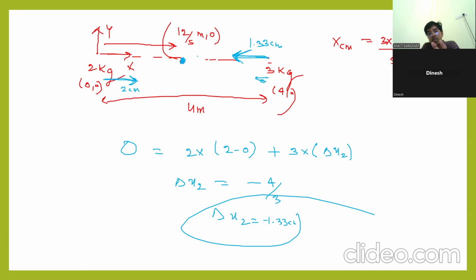In some question they will say center of mass moved by 4 centimeter, then in what direction does the 3 kg block move? In this question, what I have asked is that our center of mass should not move. It is at rest. If the 2 kg block is moving 2 centimeter in the forward direction, then the 3 kg block should move 1.33 centimeter in the left direction. Minus means left. Then only center of mass will remain at rest. This is the question.